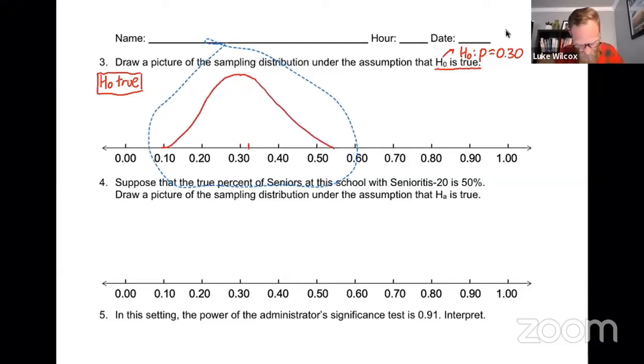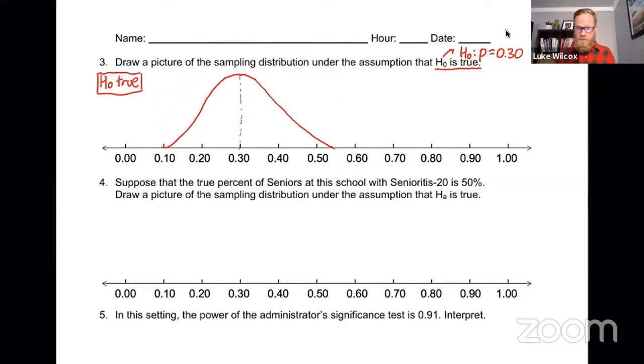So there is the sampling distribution under the assumption that the null hypothesis is true.